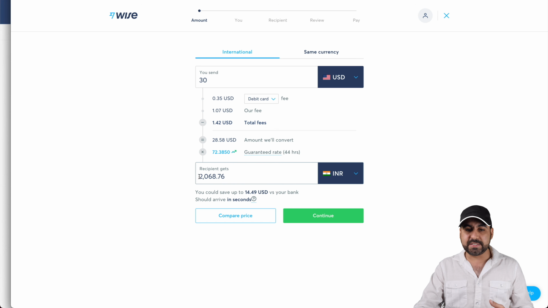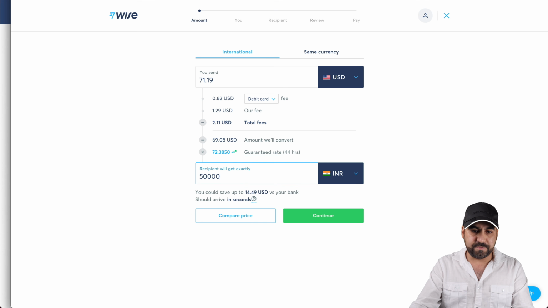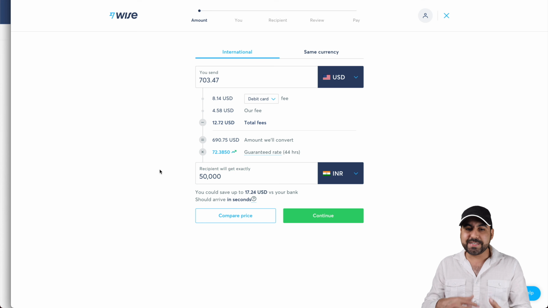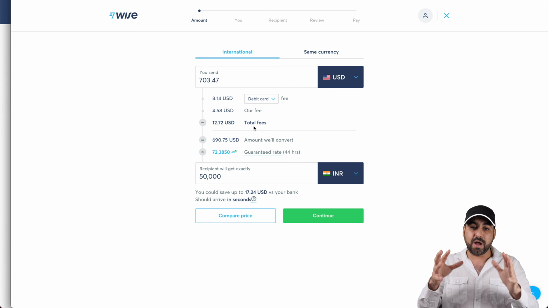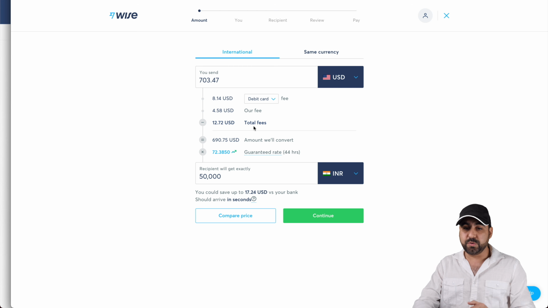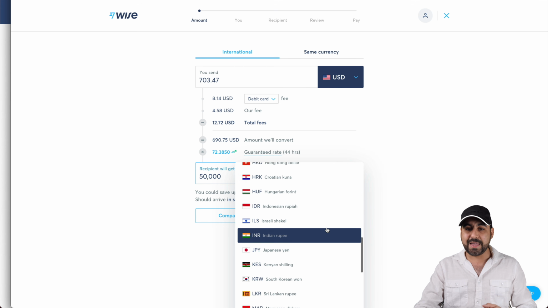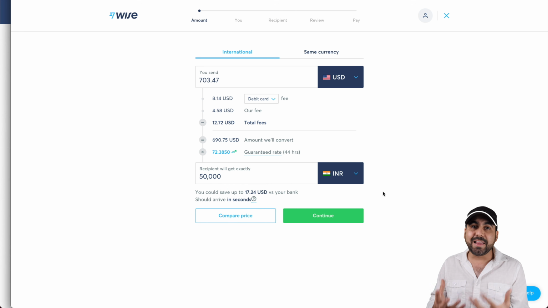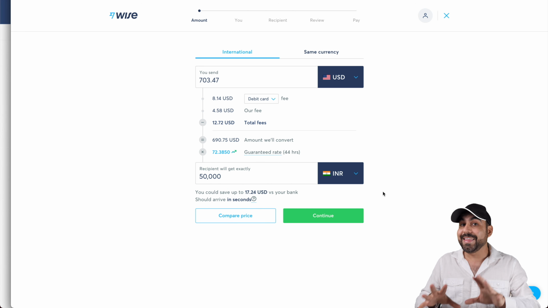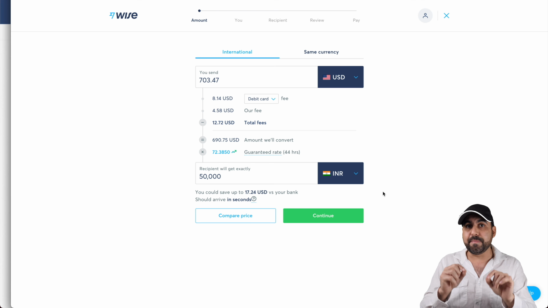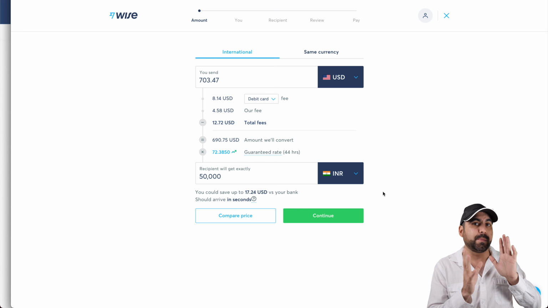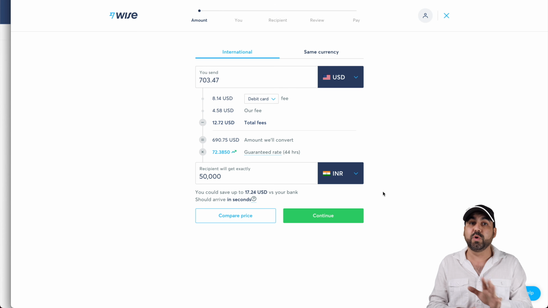And if I wanted to send out rupees, for example, the recipient needs to get 50,000 rupees, all right? So it's going to tell me how much I'm going to pay for fee, how much the exchange and everything's going to be, how much it's going to cost me, and how much they're going to receive. And I can switch the currency right here, the type of money that I want to use, and then it'll give me the exchange rate so I can analyze and see if it's worth it for me. That's one of the benefits, all right? Getting a better fee than what you would get, for example, with PayPal, with Stripe, or with any other one, right? So you get really good fees there.